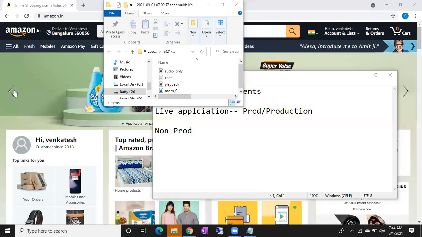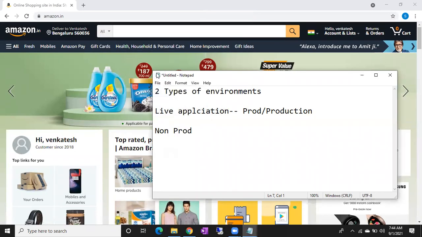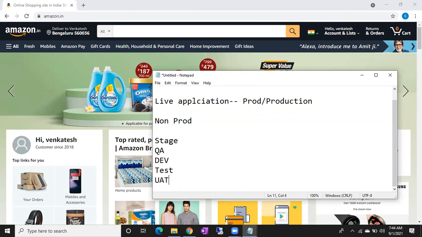Right. Okay, so usually we don't touch the live servers, our production servers. What is the reason? In case something goes wrong with our changes, we don't know what the exact issue is, and we don't know how much time it will take to come back. So that's why we have non-prod environments. So what are the servers that come under non-prod environments? Stage servers, QA servers, dev servers, test servers, UAT servers.